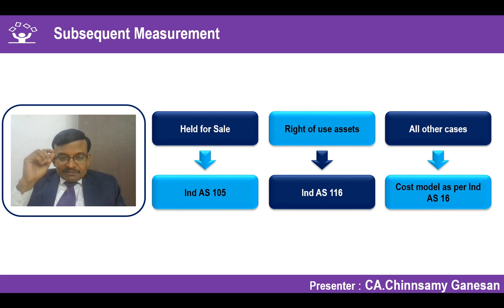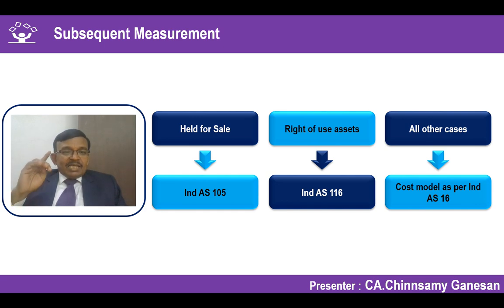For the application of depreciation and impairment of asset, it says you use the cost model given in Ind AS 16. Instead of defining the entire thing again in Ind AS 40, it simply cross refers to the cost model approach. Cost model approach says depreciation should be charged, impairment should be tested if there is an indication of impairment. If there is no indication of impairment, I will not test it for impairment, right? So the same logic should be applied.